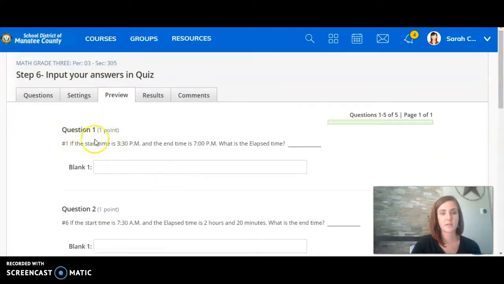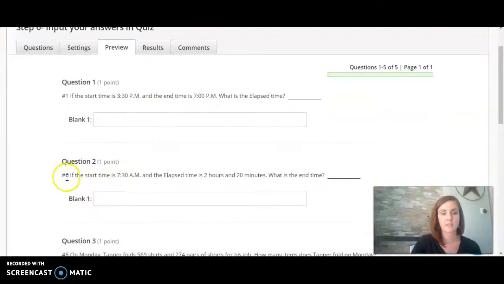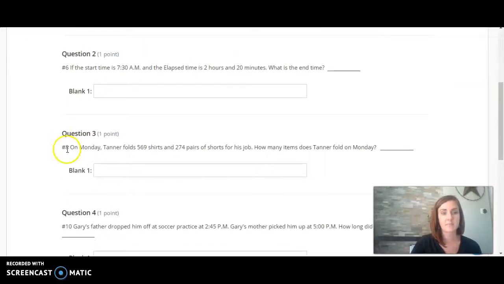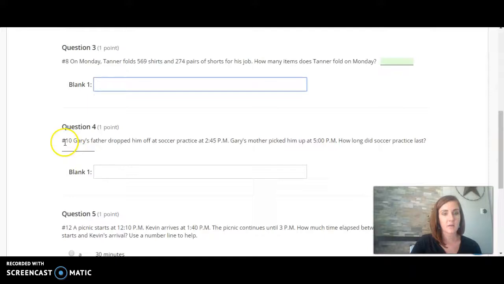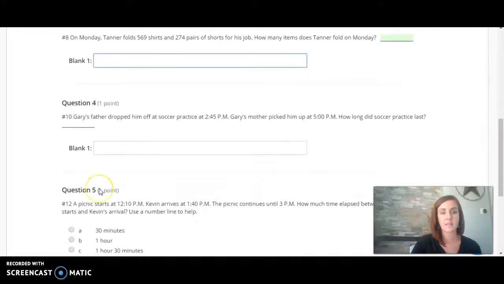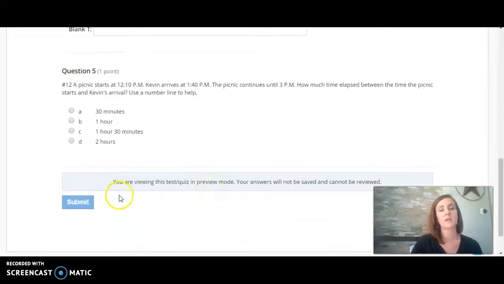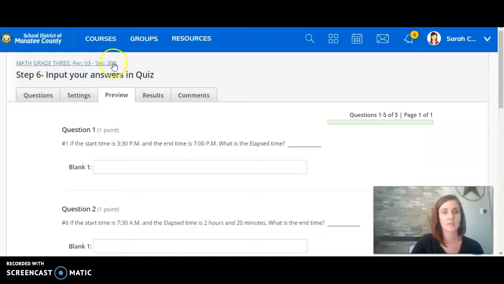So here you go. This is question number 1. Go ahead and fill in your blank. This is question number 6 from your independent work. Filling in that blank of elapsed time. Question number 8. Question number 10. And then question number 12, which is your multiple choice. Remember not to forget to submit your answers here, and then you are finished with your Thursday work.